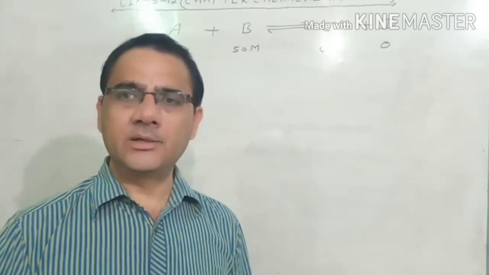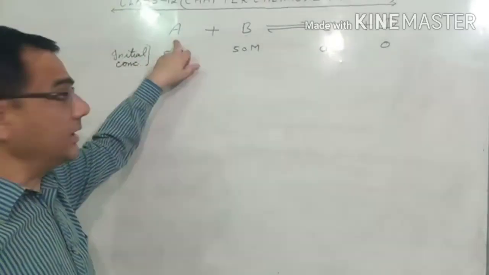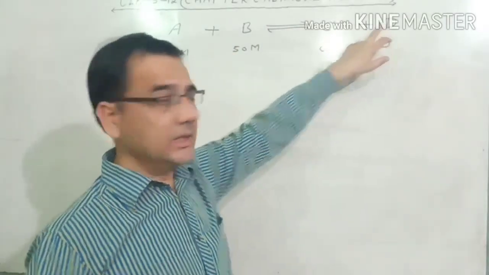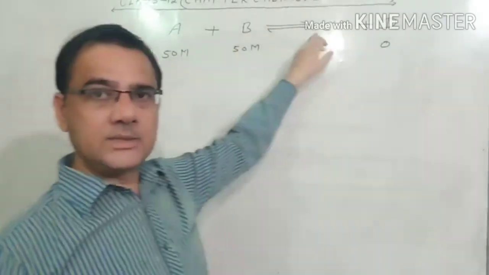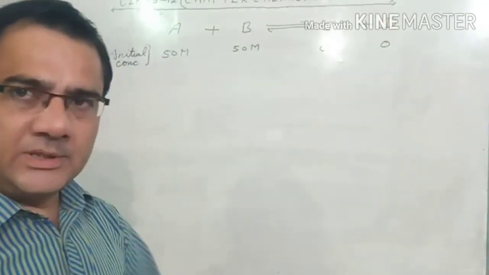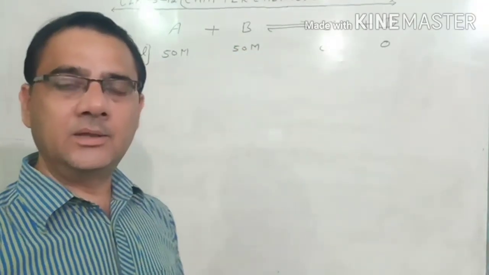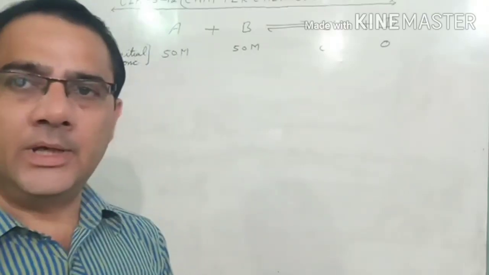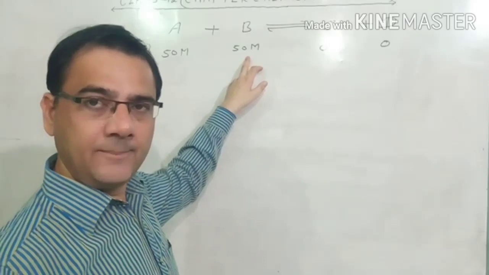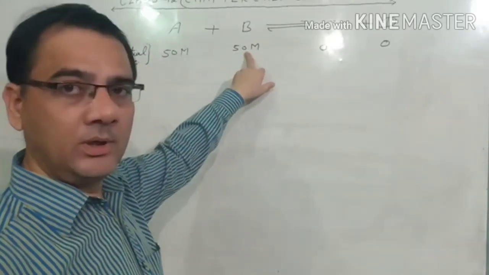We try to understand by taking an example of this equation: A plus B, reversible sign, C and D. In this, A and B are the reactants, C and D are the products. Suppose this reaction is going on and we start this reaction by taking the reactants A and B, and in the starting I take the concentration of A and B as 50 M and 50 M. M means molarity, it means 50 mole per liter. This is 50 mole per liter and this is 50 mole per liter.